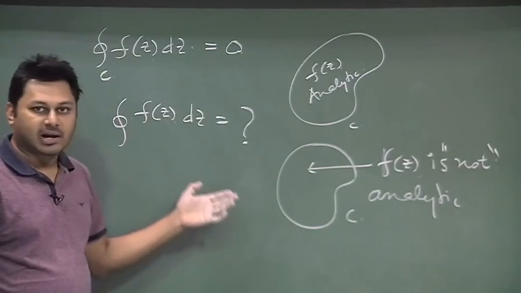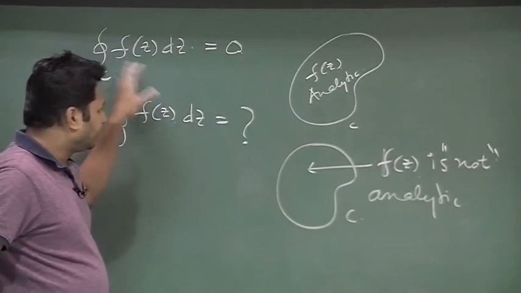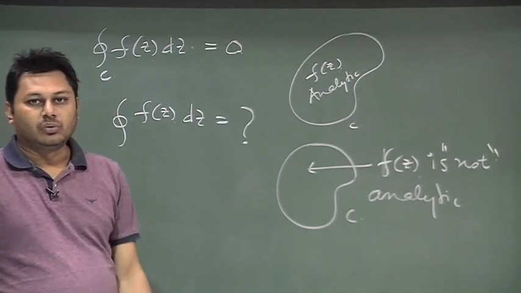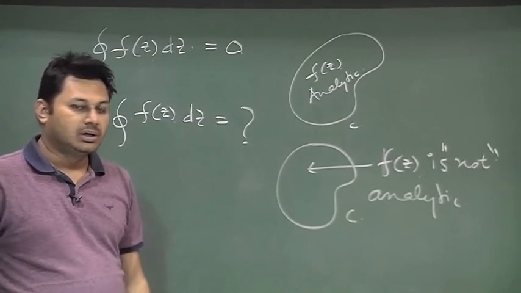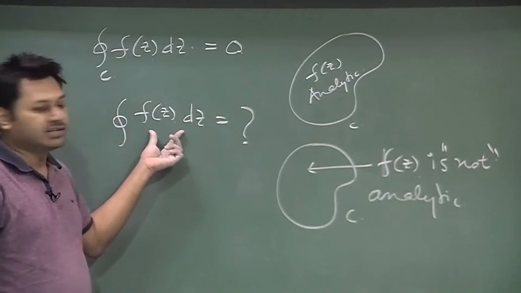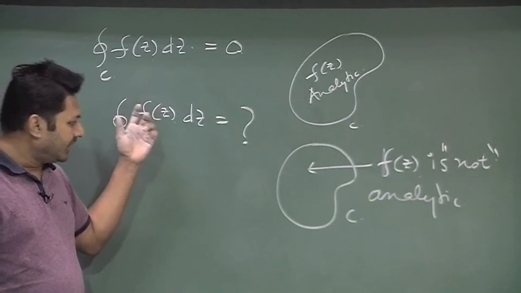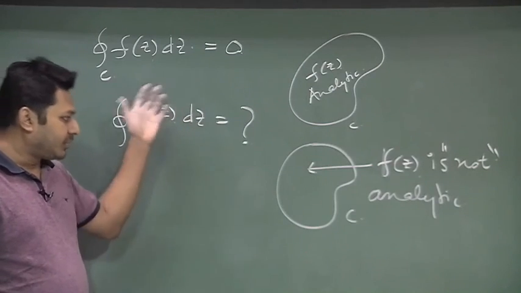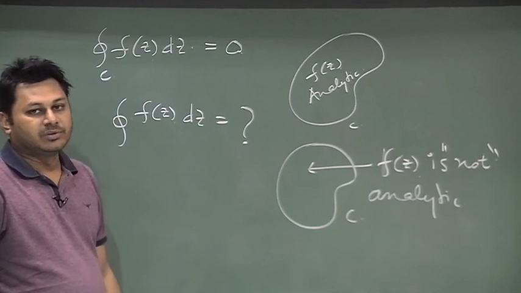But in the next class, we will start from here, and exploiting this concept, we will try to find out whether there is any way to find the value of this integration in the region where f(z) is not analytic, by doing some procedure so that I can readily figure out the value of this integration.